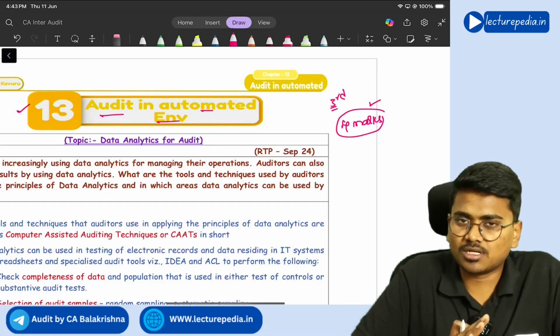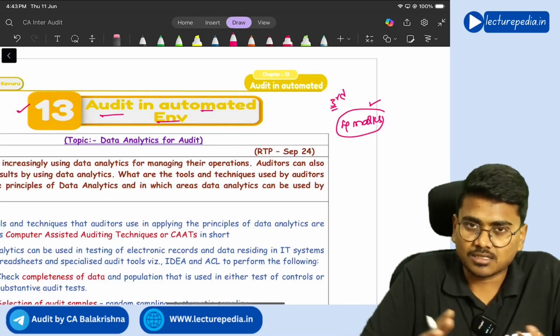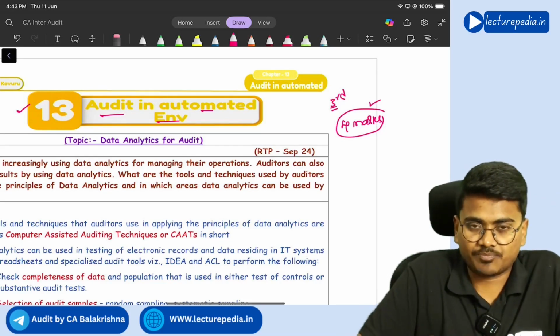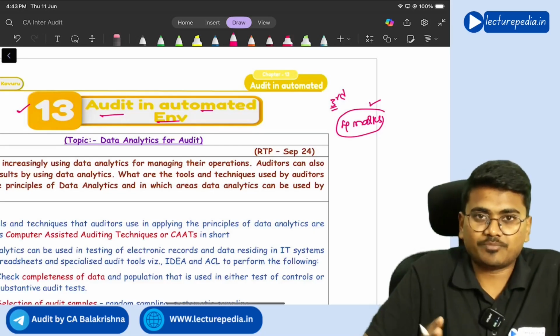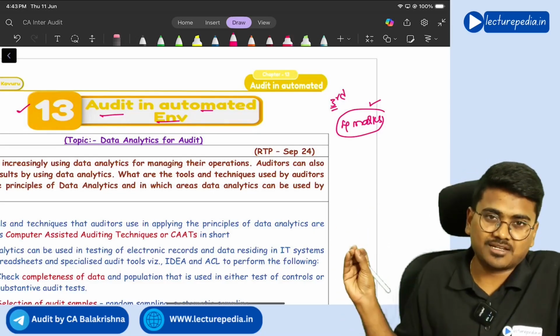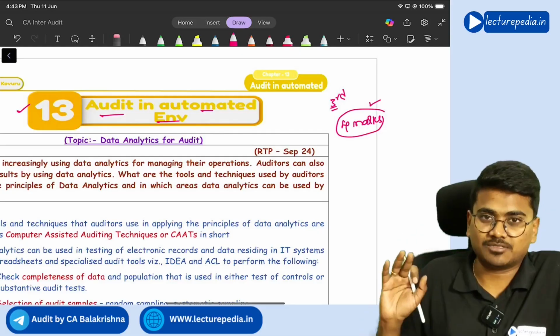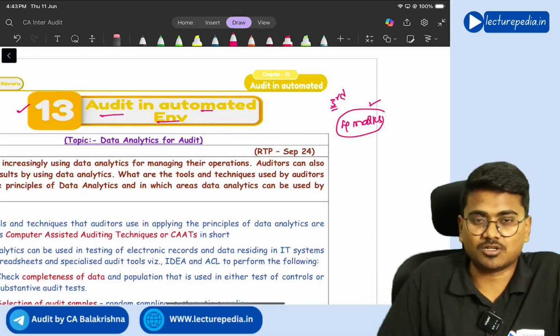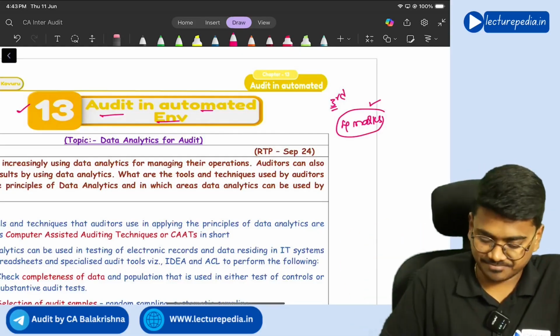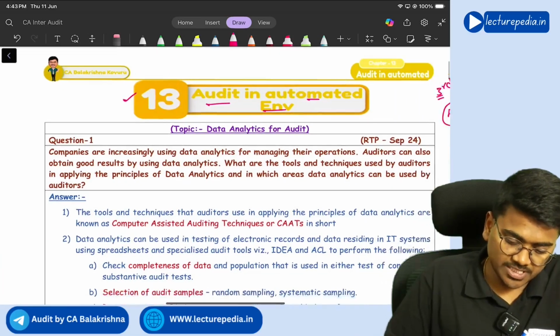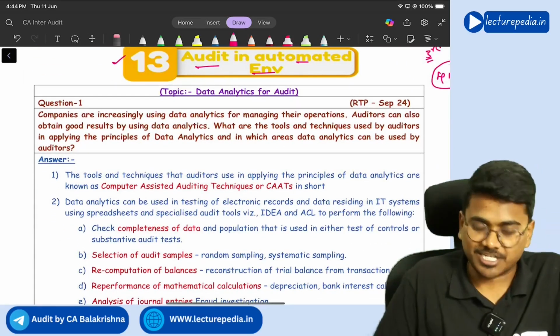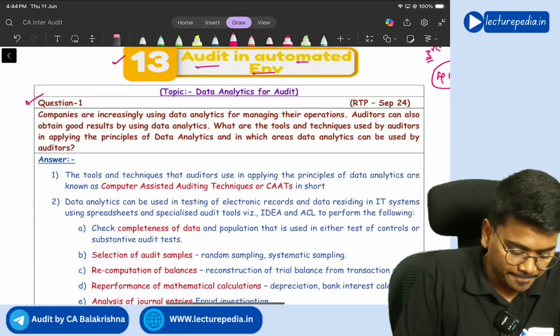Many students are leaving that particular content for choice. So in order to avoid that, I have given this particular concept as a separate chapter so that you will not miss this particular concept. Got it? Yes. Now we'll see the question and answers from this particular chapter. Question number 1.